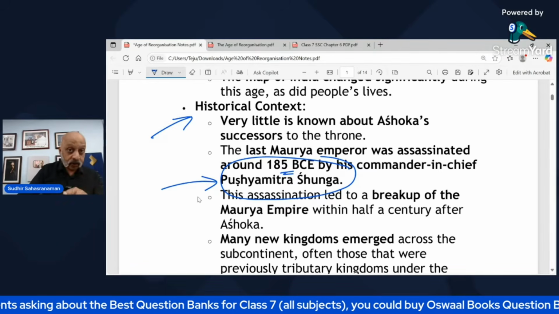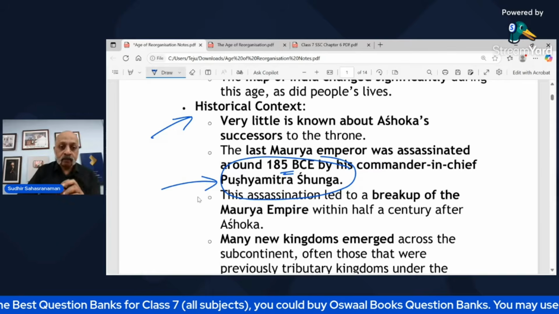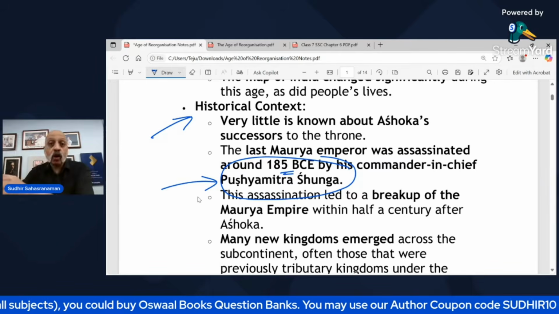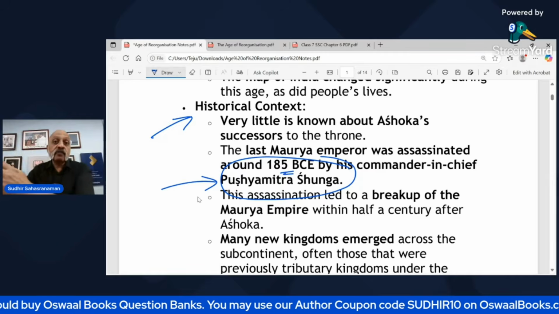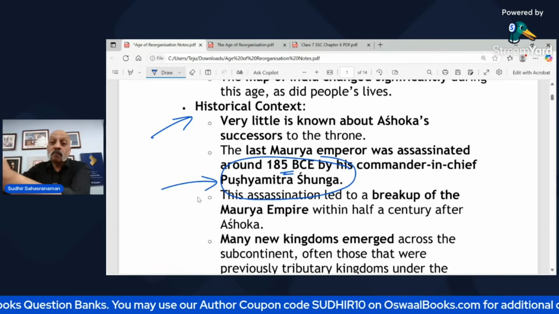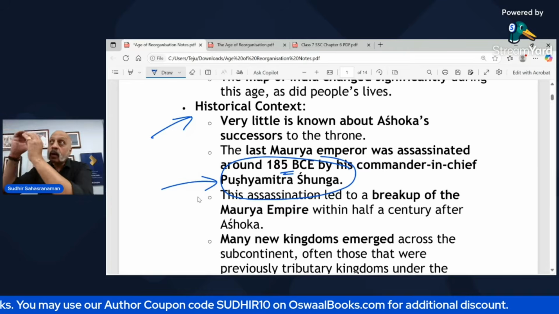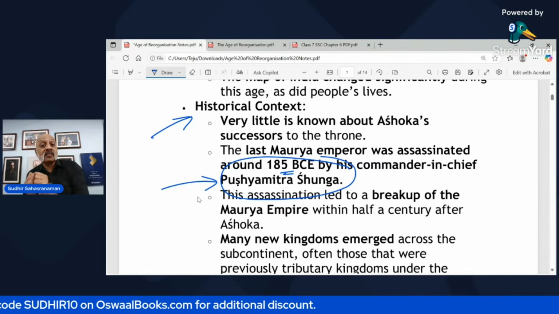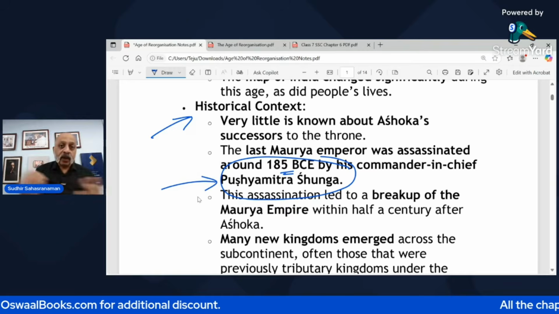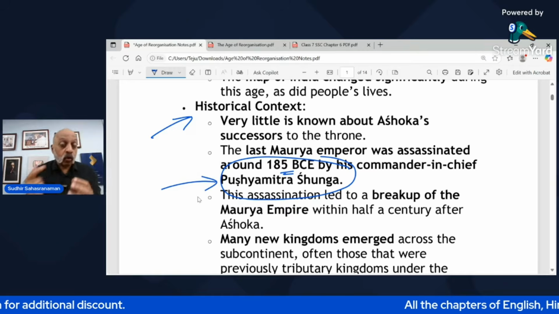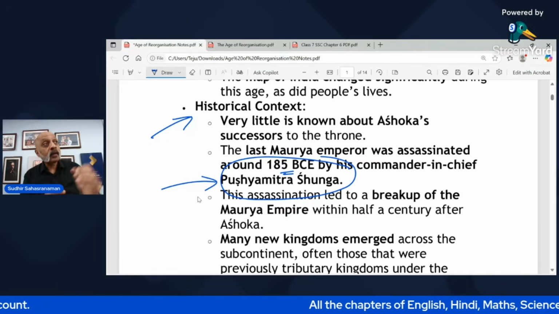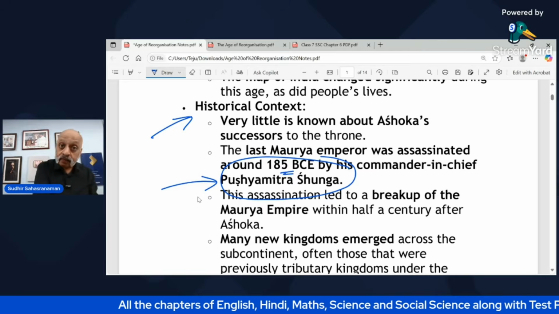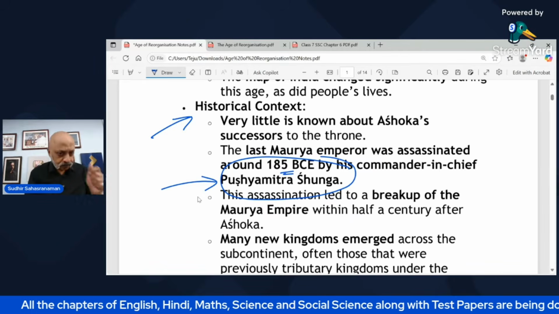This name is significant. Assassination means the murder, the killing of a prominent political figure or a king. It would not be referred to as a murder. Like former Prime Minister Indira Gandhi, when she was killed on October 31, 1984, it is called an assassination. Mahatma Gandhi, when he was killed, it is called an assassination.